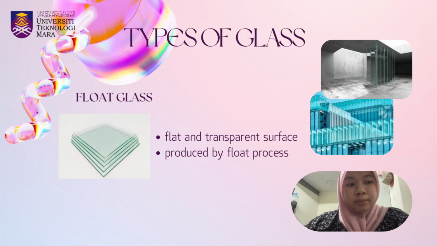Now, let's move on to the first type of glass, which is float glass. Float glass has a flat and transparent surface that provides clear visibility. It is manufactured using the float process, which produces a smooth and even glass surface.